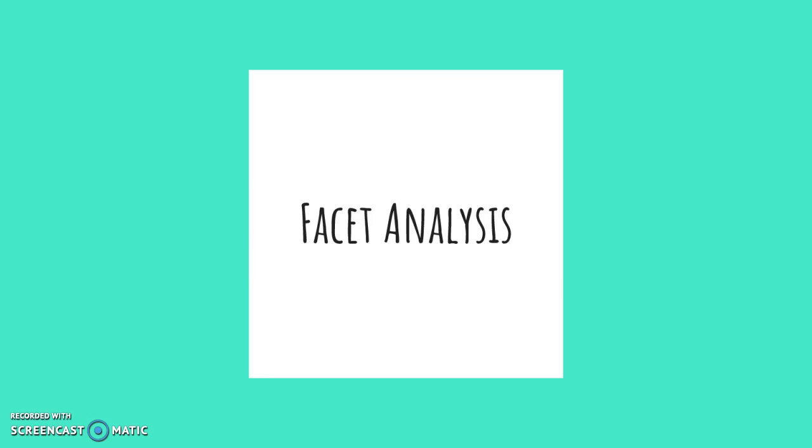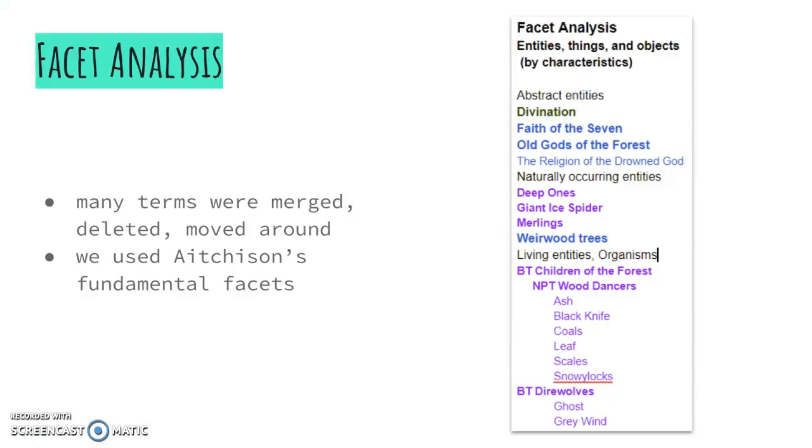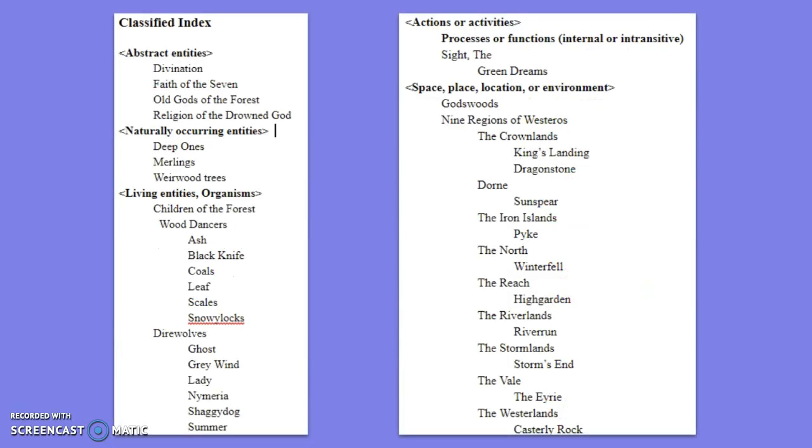Facet analysis. Here we looked at our terms as a whole and deleted many that didn't fit. Some terms were duplicates that we could merge, and we also moved some terms around to different categories. We used Aitchison's fundamental facets to organize our terms. This is our very first draft of our facet analysis. And this is our second draft as we started to get a little bit more organized.